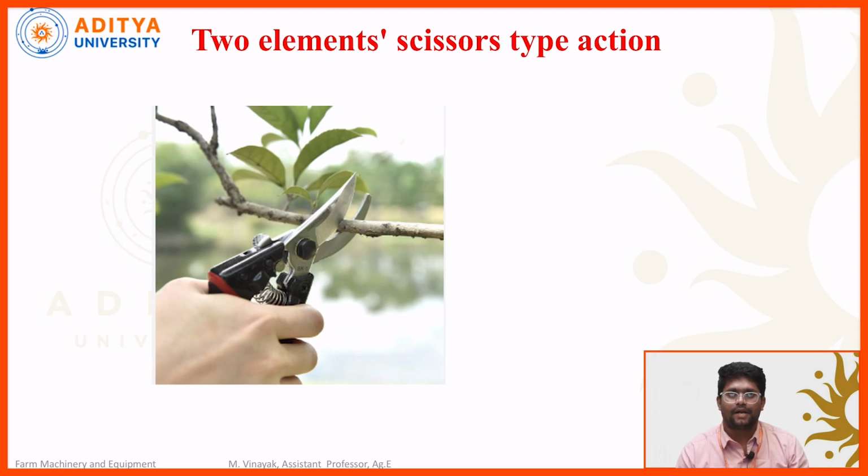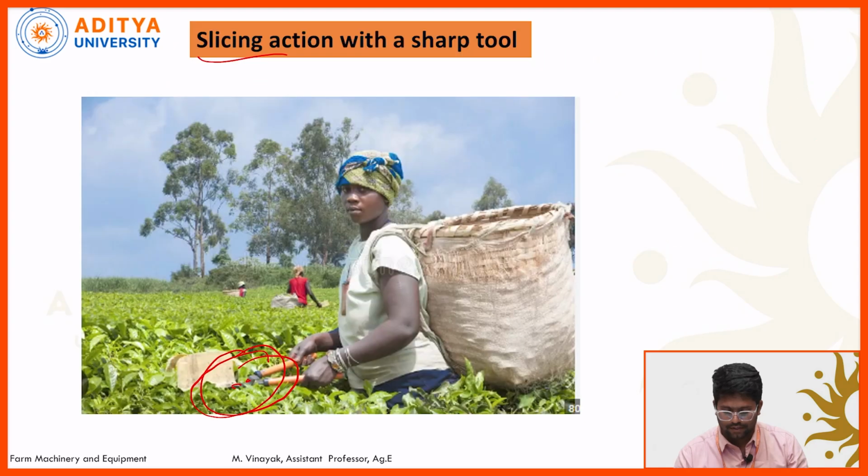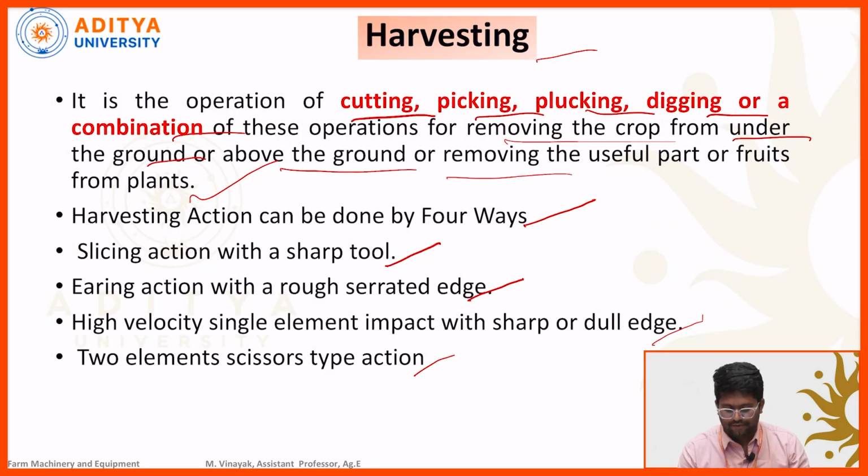For harvesting the branches of the trees, we can use this type of scissor type tool. These are the sharp cutting edges of the scissor. By using these sharp cutting edges, we can harvest the stems. Stems are branches of the useful part from the plant. So these are the different ways of harvesting the crops.